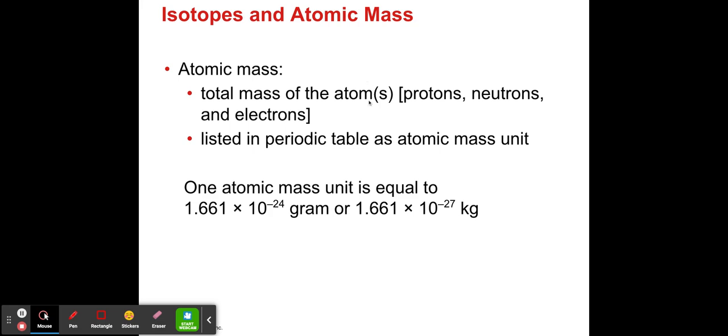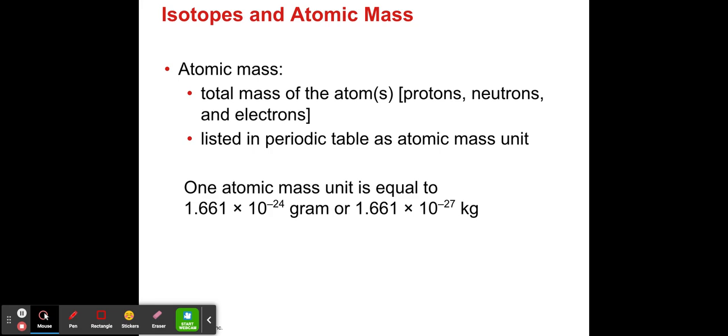The atomic mass is the total mass of the atom, which means the mass of the protons, the mass of the neutrons, and the mass of the electrons. Just think about an atom like a bag, and in the bag you have your lipstick, your money, some quarters, some pennies, some dimes, all of that in the bag.